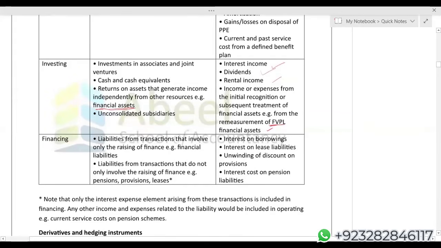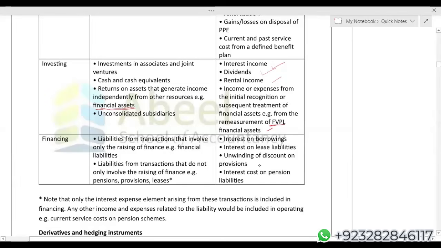Liabilities from transactions that involve only the raising of finance. For example, financial liabilities. Liabilities from transactions that do not only involve the raising of finance. For example, pensions, provisions, leases. Interest on borrowing. So obviously when you have taken the loan, interest on borrowing you have to show under financing category. Interest on the lease also you have to show under financing categories. Unwinding of discount you have to show under financing categories. Interest on pension liability, this is very important. Now current and past service costs you have to show under operating categories, and interest costs on pension liabilities you will show under financing categories.